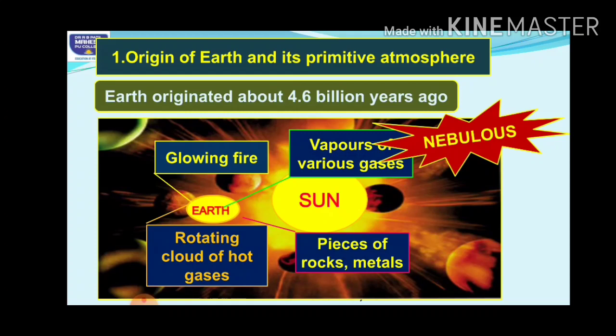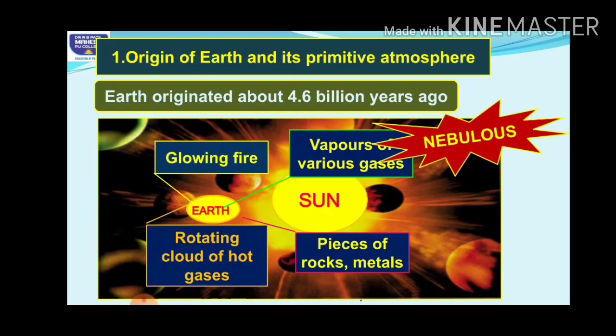So according to these scientists, or according to this chemical evolution of life, the whole universe, or this whole planetary system, was initially nebular in nature. That is, it was a cloud of gases and dust initially.